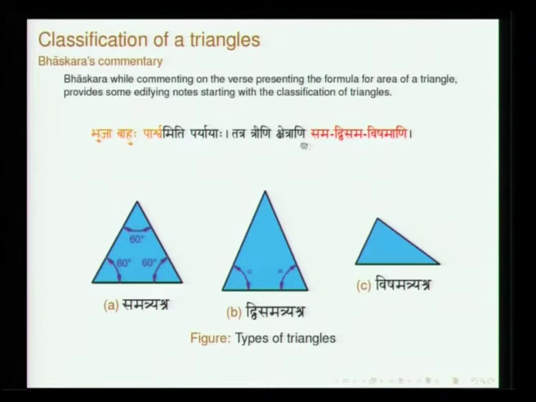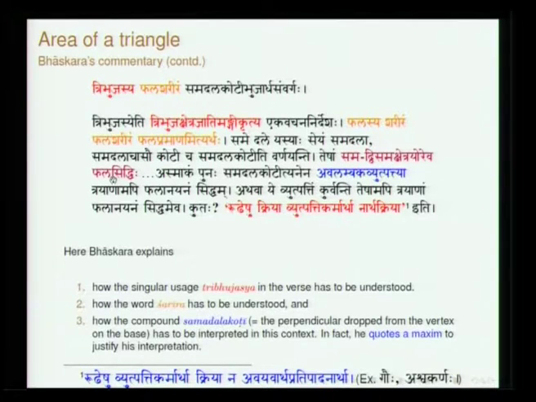In fact, Bhaskara commences his discussion by classifying the triangles into three types. He says, Trini kshetrani sama dvisama vishamani. Sama is where all the three sides are the same, dvisama is isosceles and vishama is scalene triangle. Bhuja, Bahuhu, Parshvam iti Paryayaha, they are all synonyms, and there are three types of triangles.